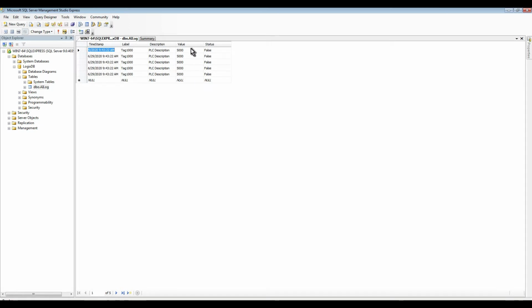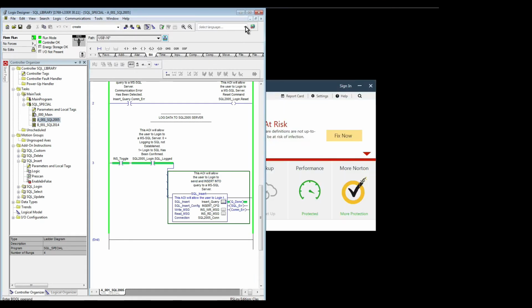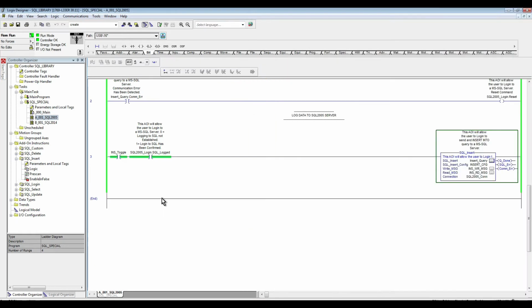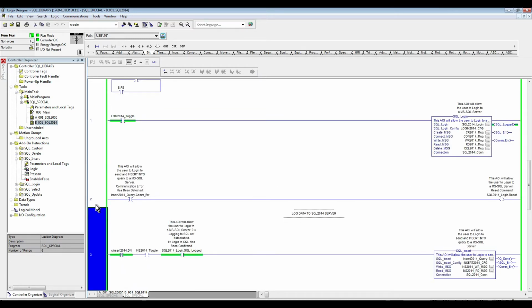As you remember from the settings, we have the tag 1000 and the value 5000 and so forth. So we are now going to leave this one logging, and jump to the second server, which is SQL 2014. I'm going to open that up. Similar to the 2005, we have added this instruction here. We can see we're already logged in with our server, and all that's missing is that I toggle this bit.